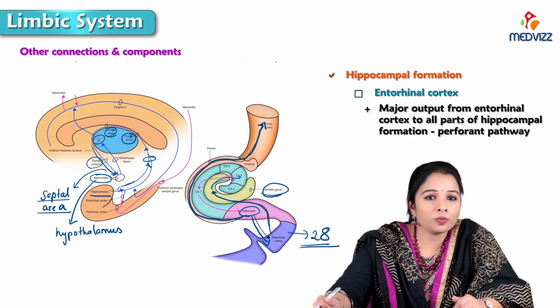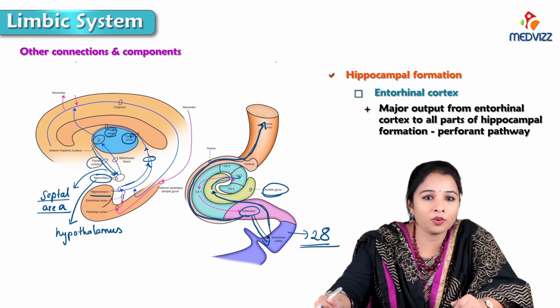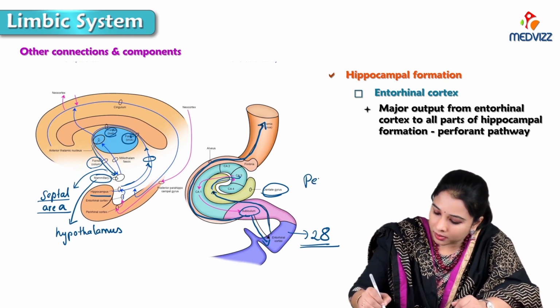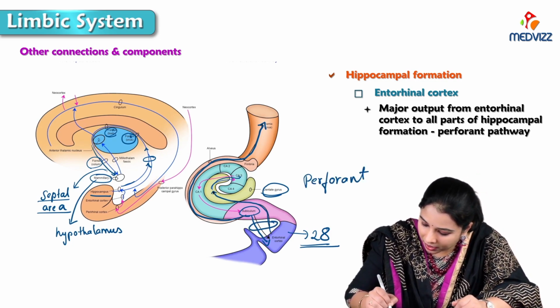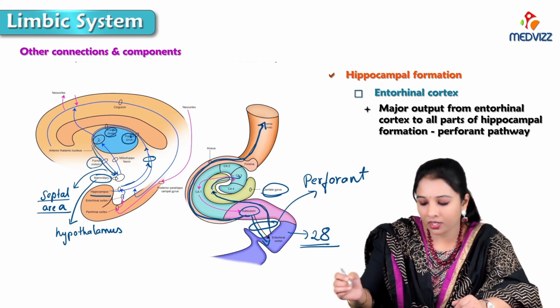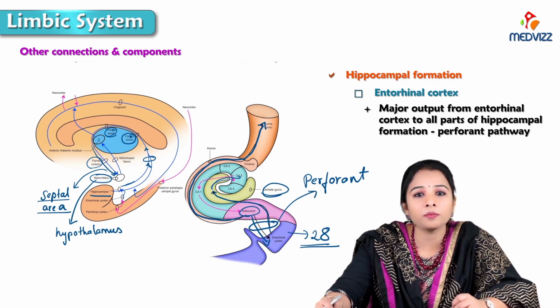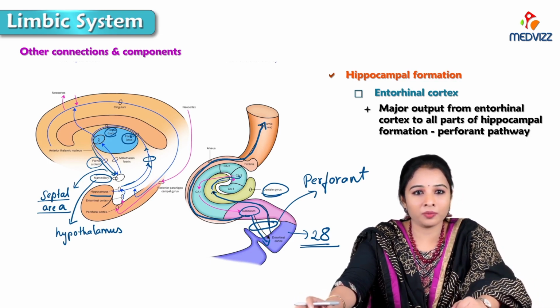The major output of the entorhinal cortex to all parts of the hippocampal formation is by the perforant pathway. So the pathway here between the entorhinal cortex and the other parts of the hippocampus is called the perforant pathway, which is a smaller component of projection fibers.